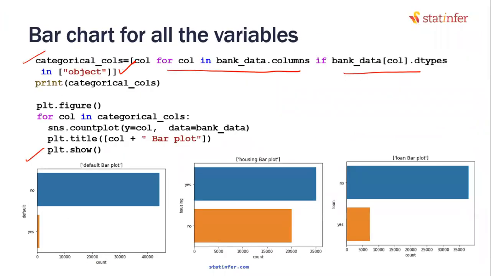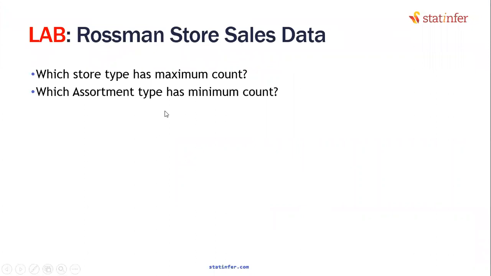Now, coming back to the Rossmann store sales data, I want to know which store type has the maximum count. Is it store type A, B, C, D? I don't know what the store types are, but there is a column called store type. Where is the maximum count? Which store type has the maximum count? And there is another categorical variable called assortment type. Which one has the maximum count? These are fairly simple questions. I don't think a lot of knowledge is required to answer this. Quickly create the bar plot. Try to answer the questions in the chat window, all of you.